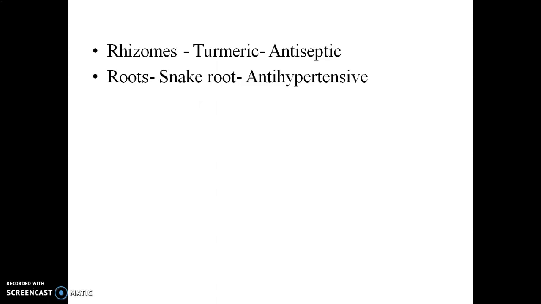The second example is roots. The example of a root is snake root, also known as Rauwolfia root or Sarpagandha. This root is commonly used as an antihypertensive because it lowers tension, or we can say blood pressure. The third example is flower bud. Clove, that is lavang, is the example. We use its flower buds, which have a carminative property. Carminative means responsible for the expulsion of gases.